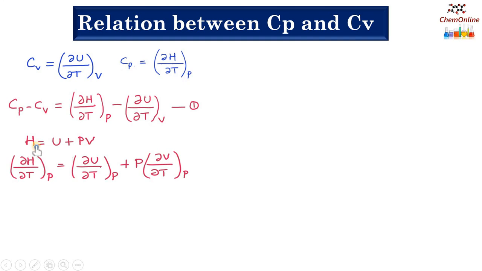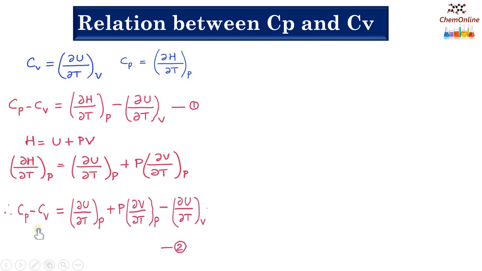The enthalpy is defined as H equals U plus PV. So differentiating with respect to T at constant pressure, as we have done earlier, ∂H/∂T at constant P equals ∂U/∂T at constant P plus P into ∂V/∂T at constant P. So substituting the value of ∂H/∂T at constant P in equation 1, we have Cp minus Cv equals ∂U/∂T at constant P plus P into ∂V/∂T at constant P minus ∂U/∂T at constant V, equation 2.